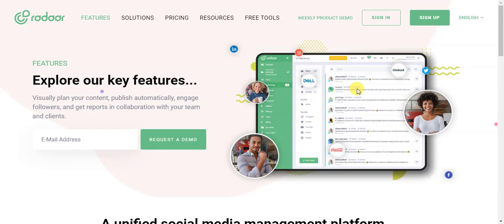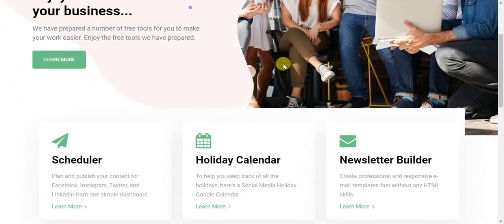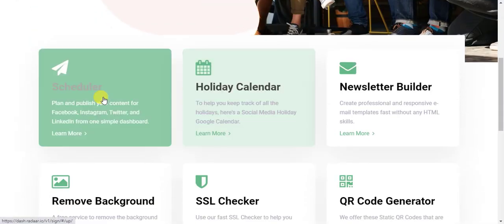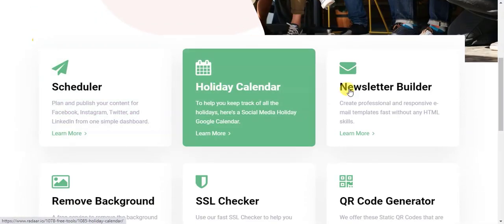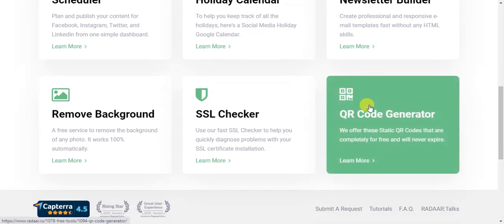You can see the images, you can see free tools here also, and you can use the resources. So you just need to invest some time, and here are the free tools like scheduler, holiday calendar, news builder, newsletter builder, and QR code generator.